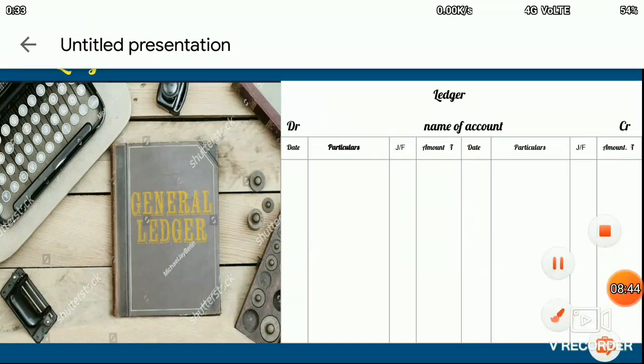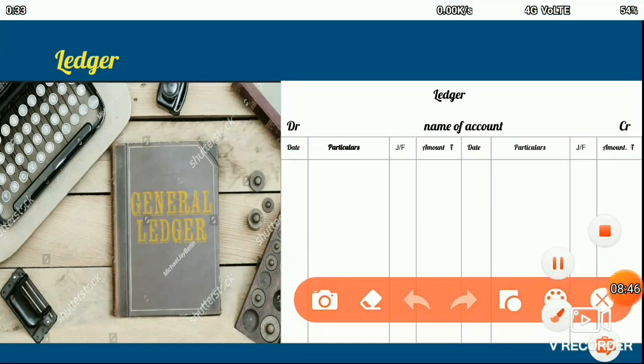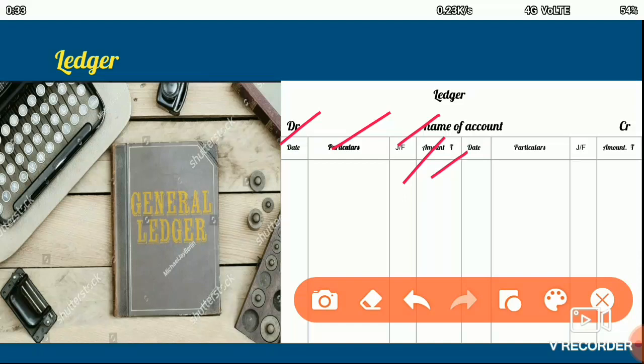Now the columns that we have in a ledger, on every page we'll have these columns. The first column is the date column of the transaction, which is followed by the particulars, then the journal folio, because the posting in the ledger is made from the journal. So we have the page number from where the transaction has been entered from the journal book. The page number is given in the journal folio, which is followed by the amount column for the debit amount.